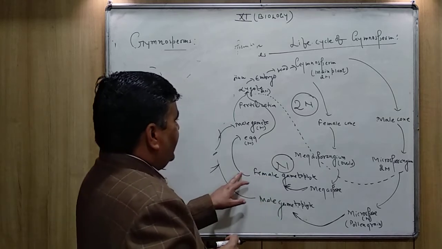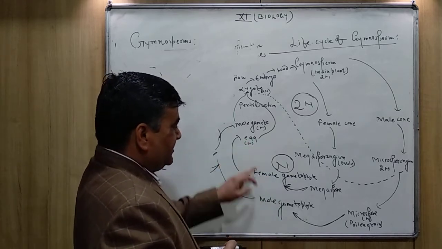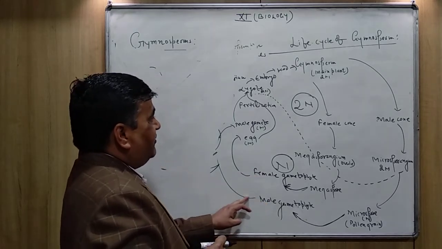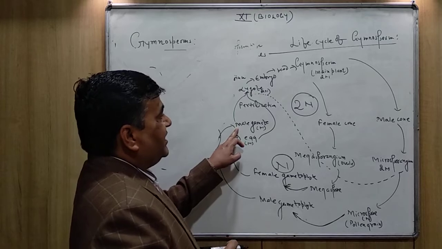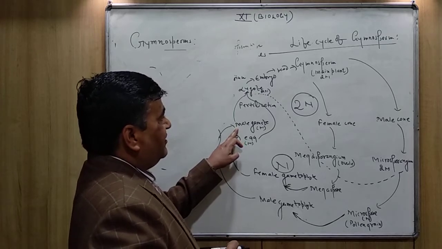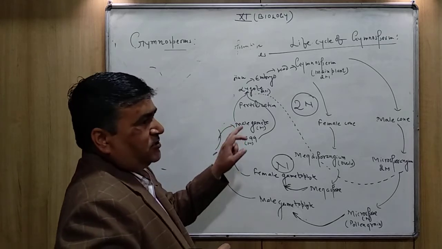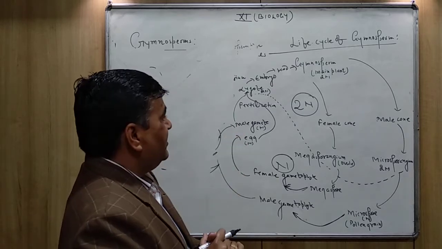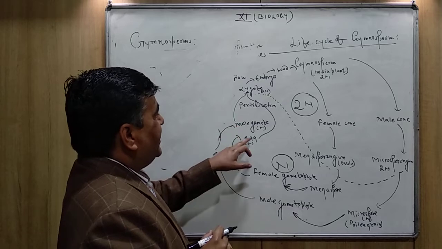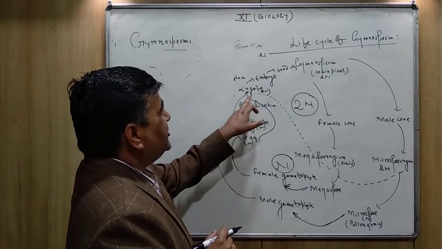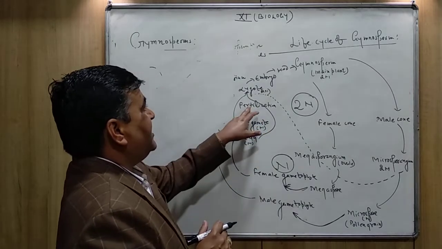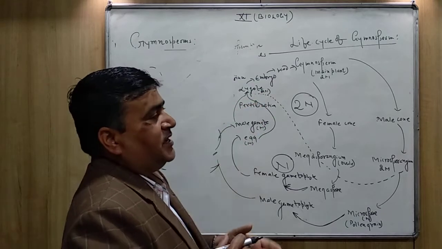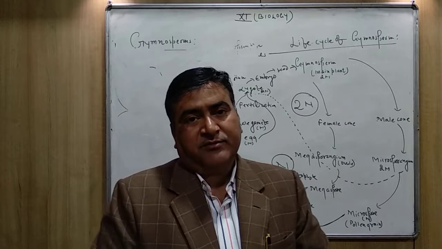The female gametophyte contains what? Egg. The same like here the male gametophyte, or you can say the pollen grain, further forms what? Male gametes. Here also two gametes are formed, but only one gamete is able to fuse. Now the male gamete and egg both are fused together, and after fertilization it forms what? Zygote. And zygote again becomes diploid.